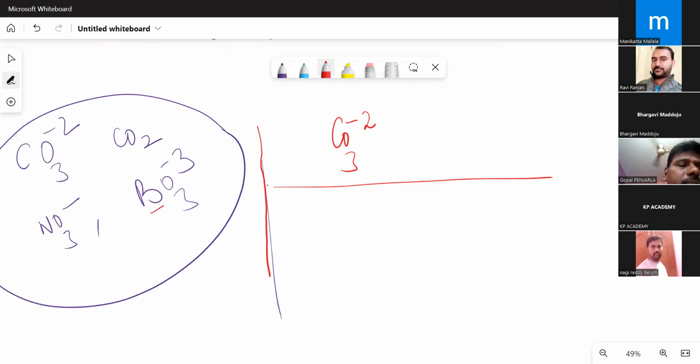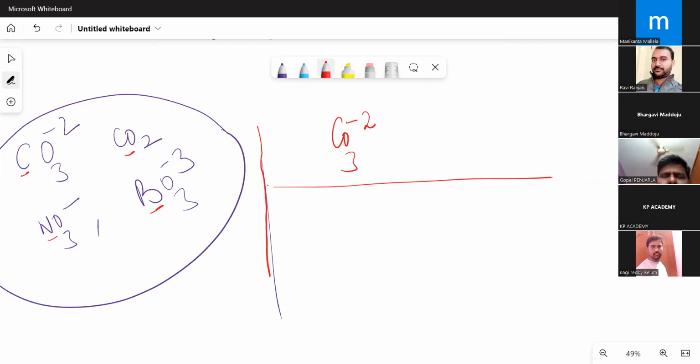Why have I selected these species? Because the second period elements behave differently compared to the third period elements. First we will make the students perfect about second period elements, because there are no vacant d orbitals and no expansion of the octet is possible in these species. According to the maximum covalency rule, please write this down. For second period elements, maximum covalency is only 4. There is no case where more than 4 bonds are formed by second period elements.